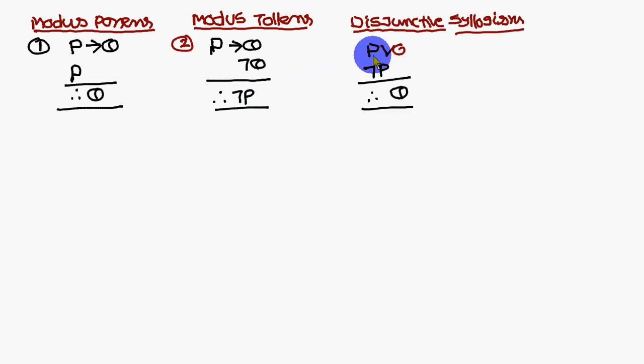Next one is P or Q and not P. If you come across P or Q and not P, P and not P will get cancelled, and you will get Q. This you call disjunctive syllogism.